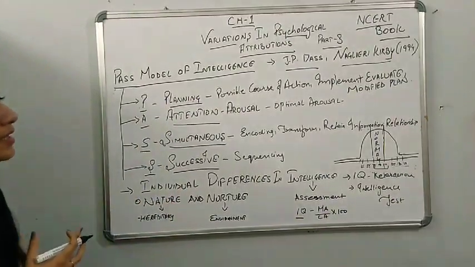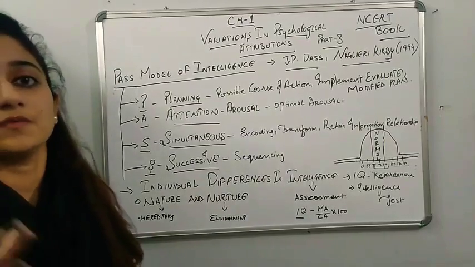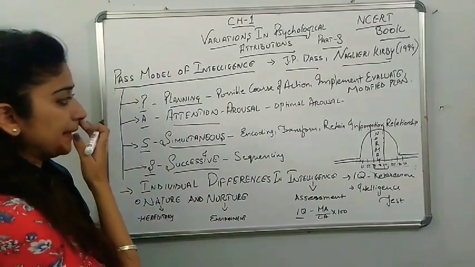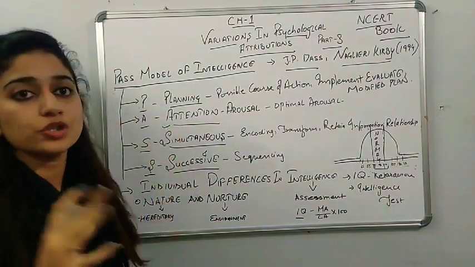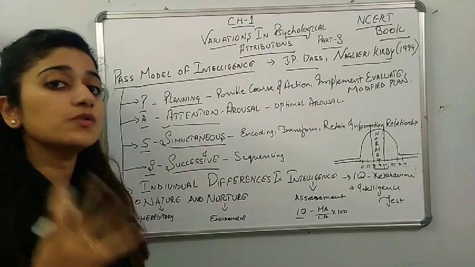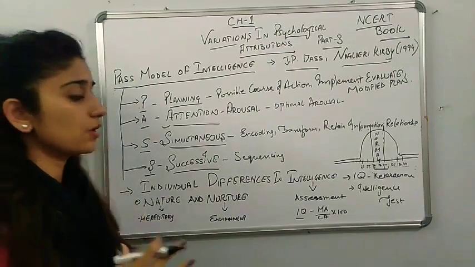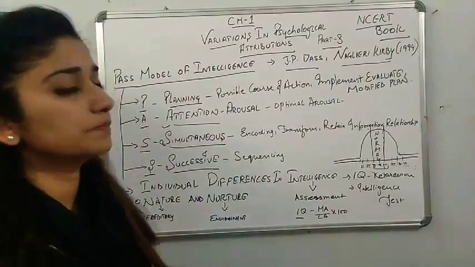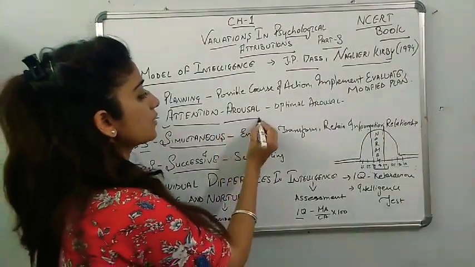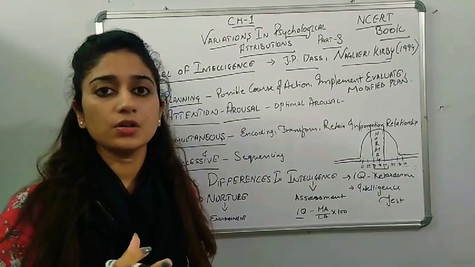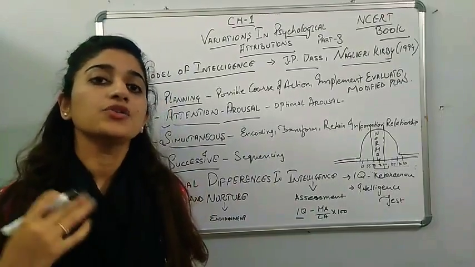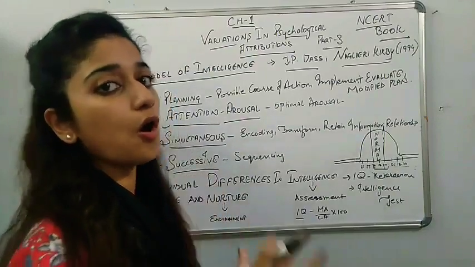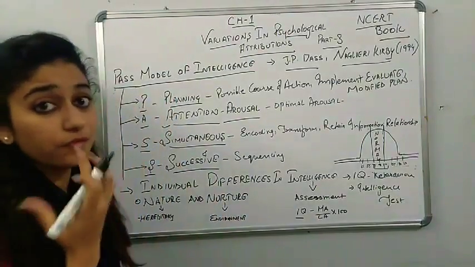A person is intelligent when he plans his things, plans his ideas and works according to them. Then comes attention for the work. What is your aim? What is your goal? You need to keep your attention on it and then work accordingly. That is also known as the arousal part, the attention arousal part, in which you pay attention to the stimulus and then arouse yourself, making yourself so aware about the object of how it works out.